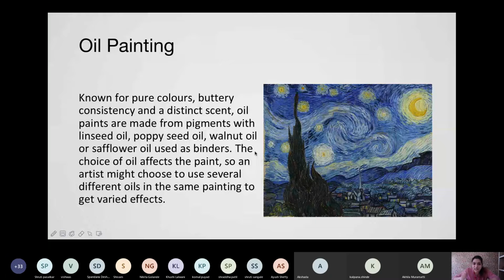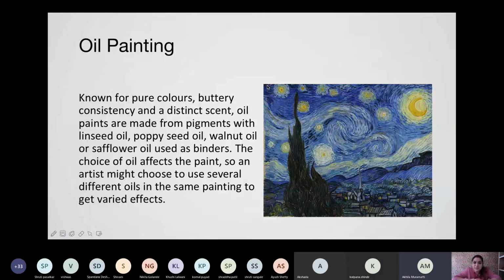consistency, and distinct stain, oil paints are made from pigments with. One second. Is the screen visible? Is the screen sharing visible? Because last time there was an issue with the sharing of the screen. Yes, it's very clearly visible, ma'am. Please go ahead.